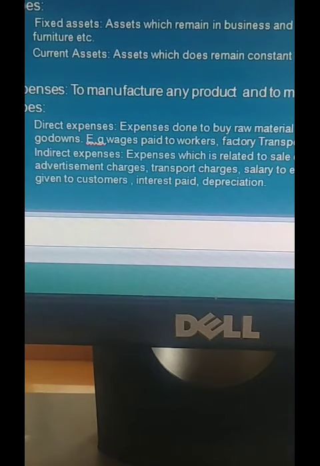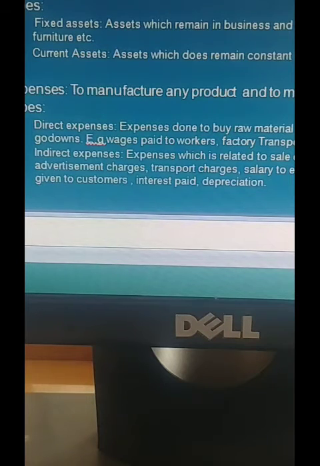Now examples are given. What are the examples? Advertisement charges. To sell the goods to the customer, you are advertising through newspapers, cable TV or internet advertisements.